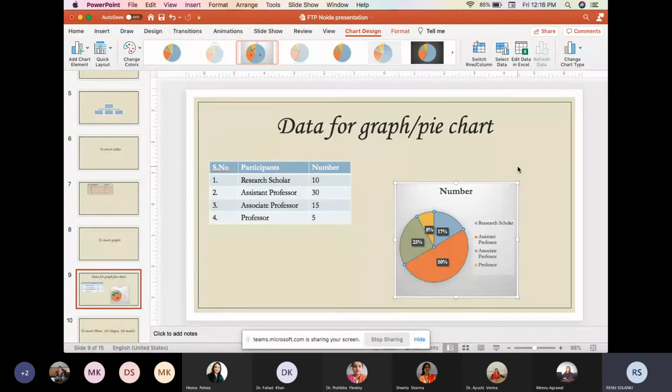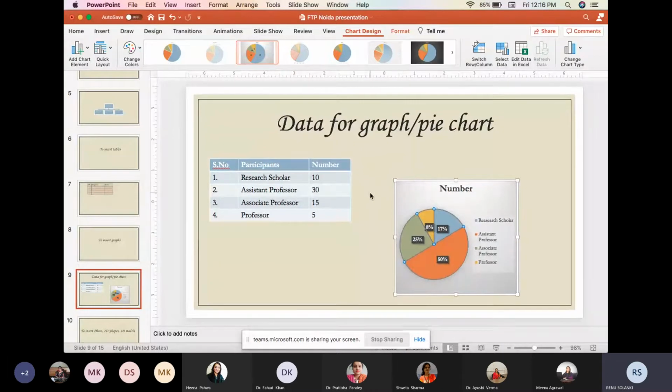As being the teacher, we do so many surveys from the students, from the teachers. Those surveys can also be presented in the form of the pie chart. In a similar manner, we can insert the histogram and we can insert the graph of the different type using the graph option of the Microsoft PowerPoint. So this is about how we can insert the graph or the pie chart in our presentation, or how can we update the data in the pie chart.